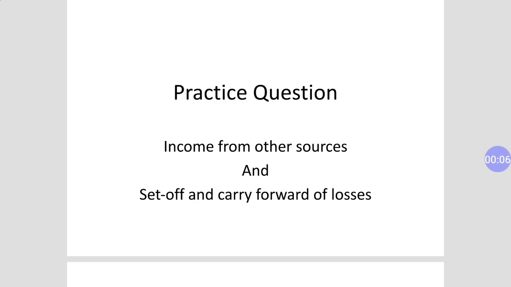So today we are here with our practice question of income from other sources and carry forward of losses. These two chapters are very important in income tax because they are part of the calculation of tax liability of an individual. The first one is income from other sources, which is one source of income out of five. Set off and carry forward of losses are the provisions regarding adjustment of current year losses and brought forward losses. Okay, so we are going to start our question.